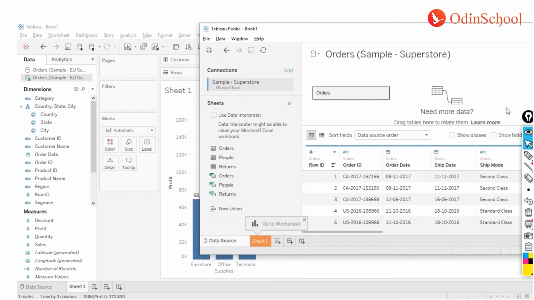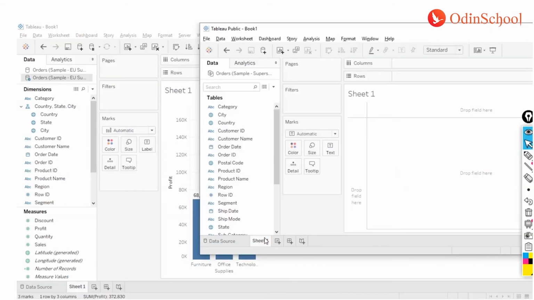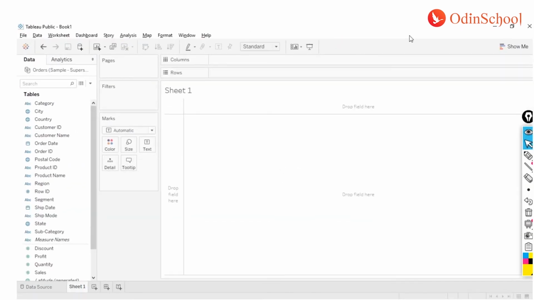I will let you know those details as well, what the difference is between the older and the newer tool, once we dwell into the joins and the data connection options, right? Now I can come back to my Sheet 1 over here, and you see it's the same thing once again. Again, there's a small change in 2020.2.